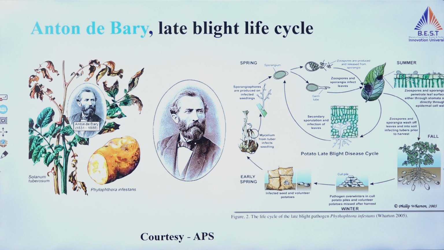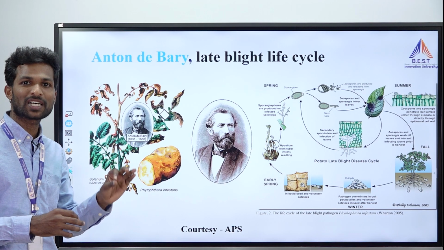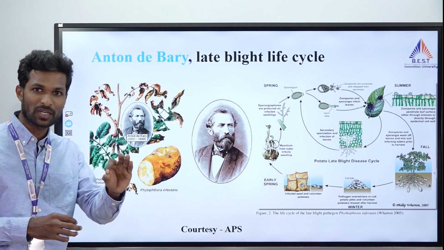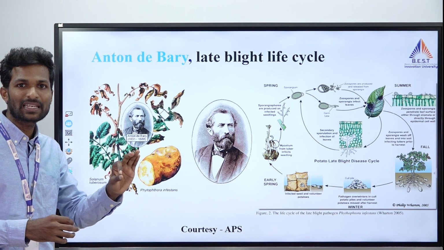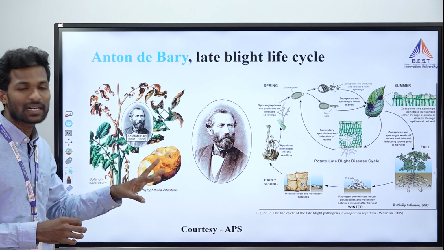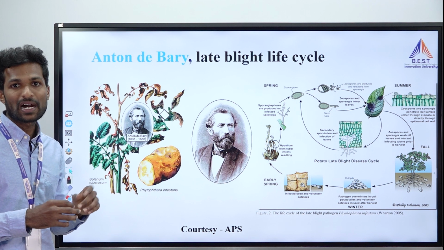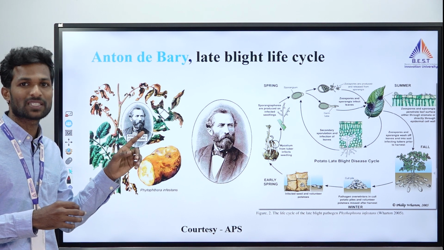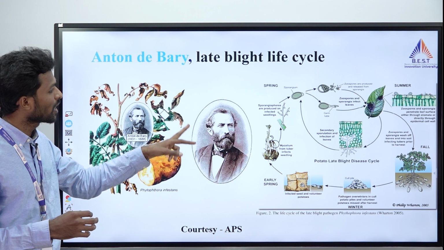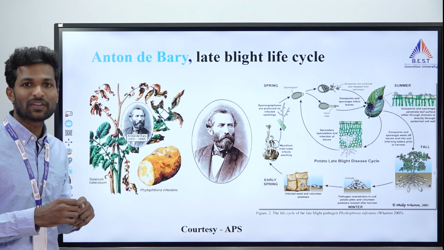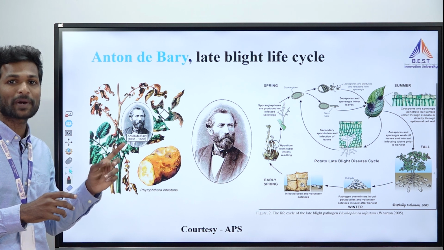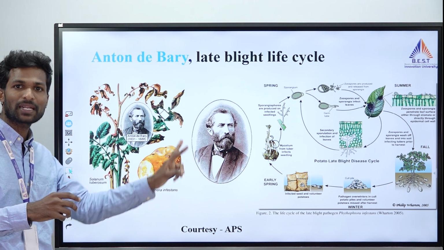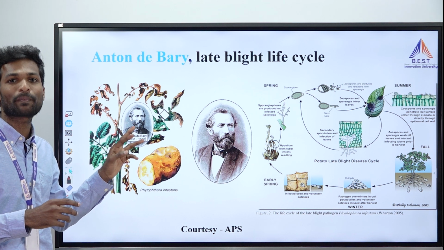Then the real hero came. This is Anton de Bary, and he concluded that late blight of potato is caused by fungi only. It is not because of sucking water, or moldy growth, or something else. He clearly saw that it was caused by fungi only. And before that, Montagne named it Botrytis infestans, right? And he changed the name to Phytophthora infestans. Phyto means plant, phthora means destroyer. Why did he name it Phytophthora? Because it destroys the entire plant. That's why he named it Phytophthora.